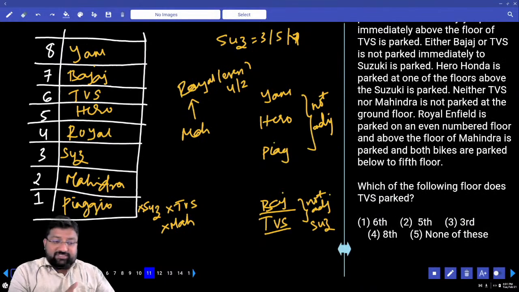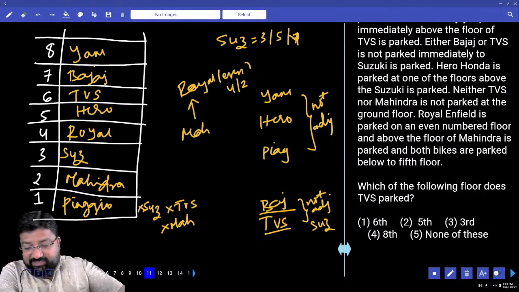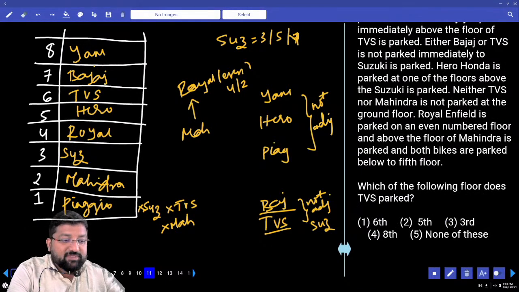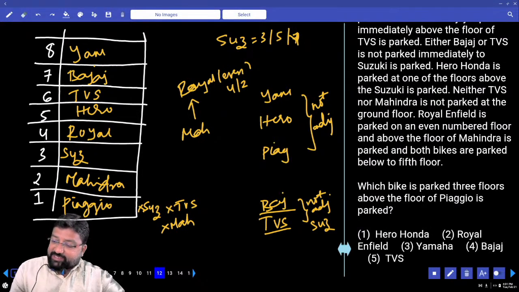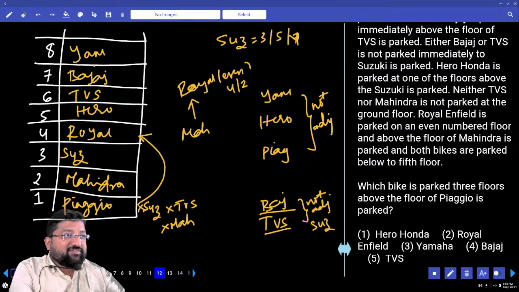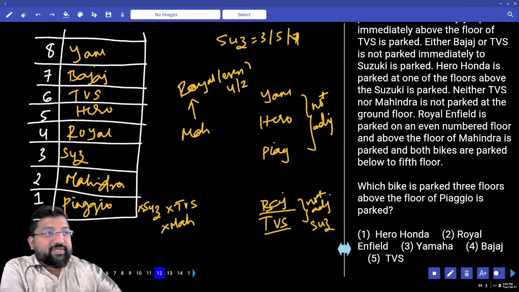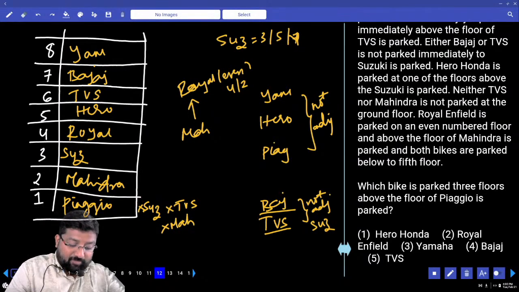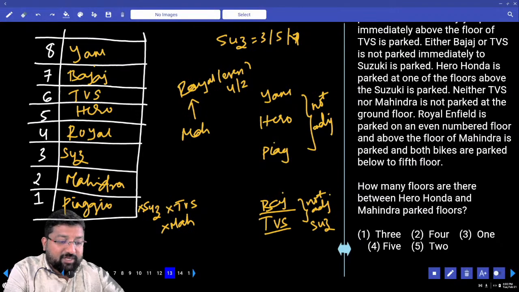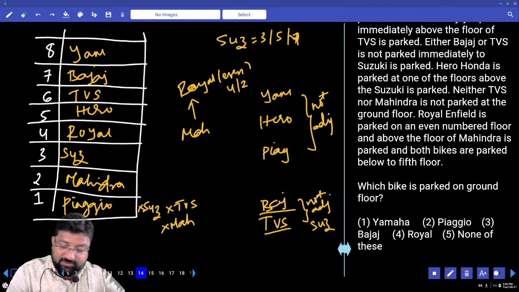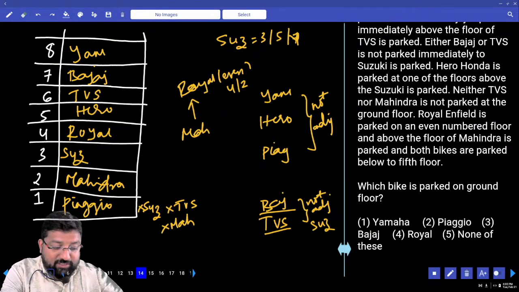Which of the following floor does TVS park? On which floor is TVS parked? TVS is parked in 6. Which bike is parked 3 floors above the floor of Piaggio is parked? 3 floors above Piaggio is the 3rd floor exactly above Piaggio. Royal Enfield. How many floors are there between Hero Honda and Mahindra? Hero Honda and Mahindra. How many? 2 floors. Which bike is parked on the ground floor?